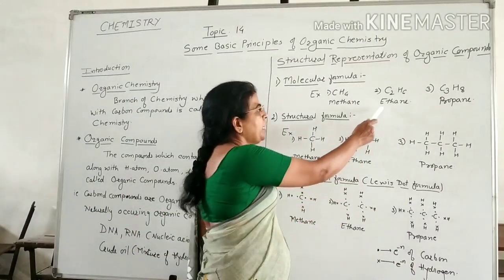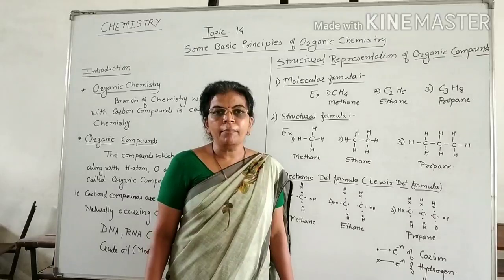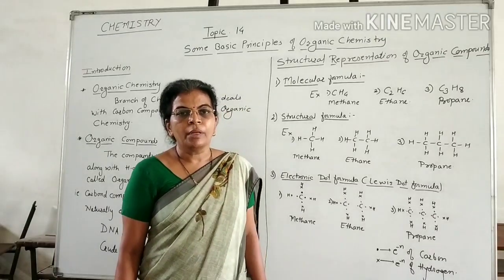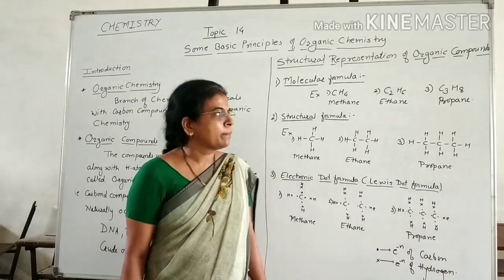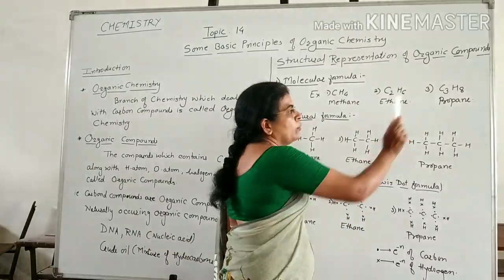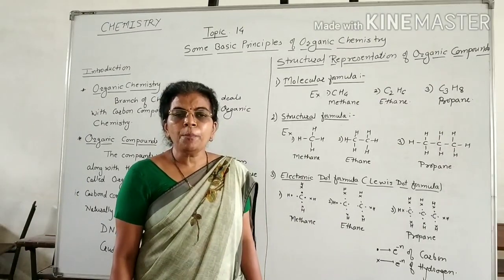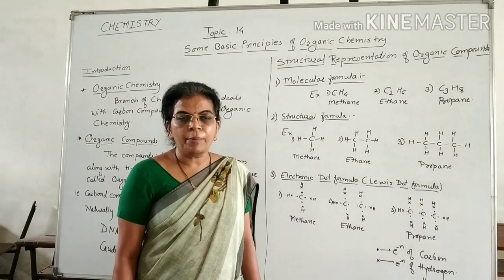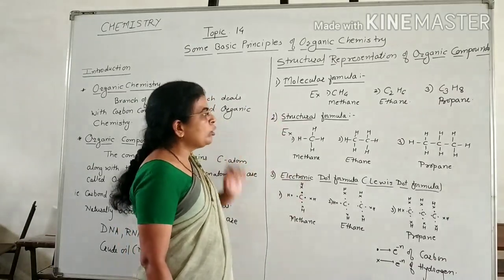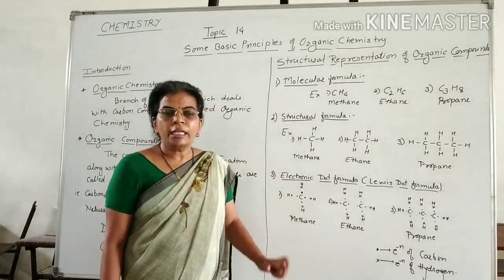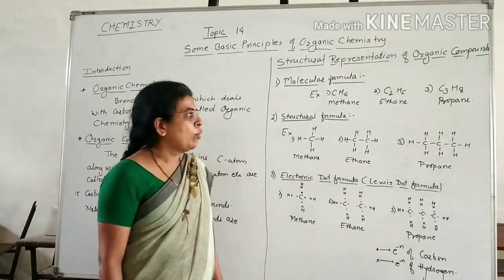Then second example, ethane. In ethane there are 2 carbon atoms and 6 hydrogen atoms. That is, molecular formula of ethane is C2H6. Then propane. Molecular formula of propane is C3H8. In propane there are 3 carbon atoms and 8 hydrogen atoms. That is, this molecular formula gives the exact number of atoms of various elements present in the molecule.